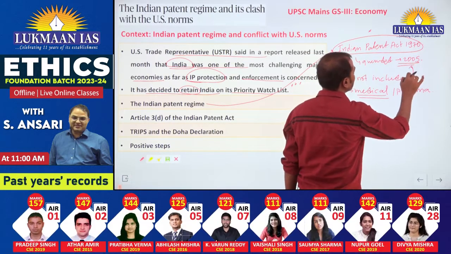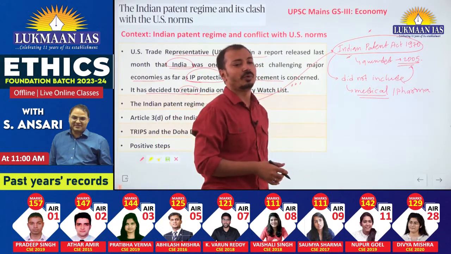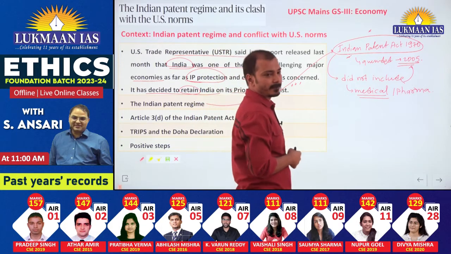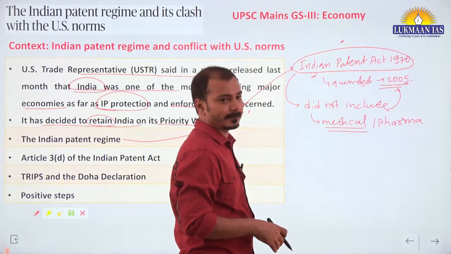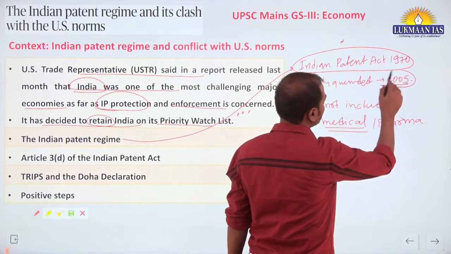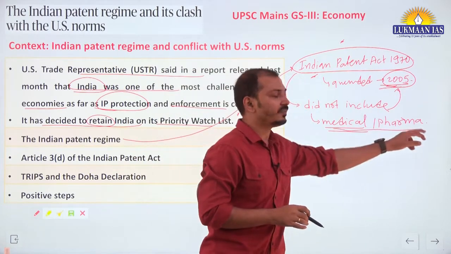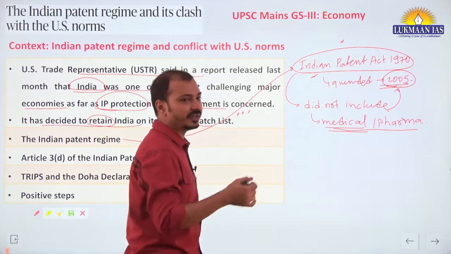But through this 2005 amendment, such protection was given to pharma products also, recognition of patent rights.